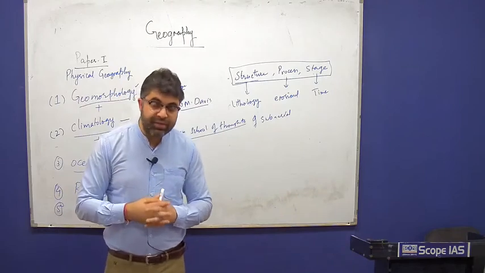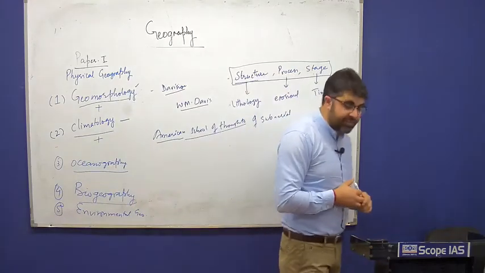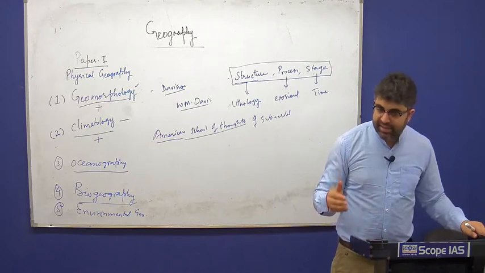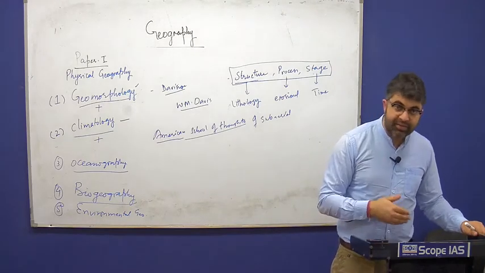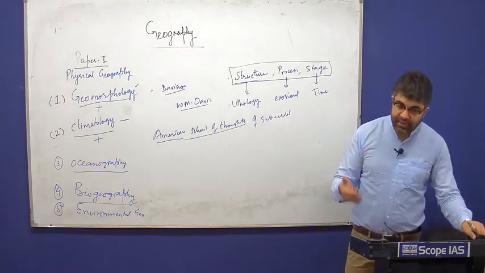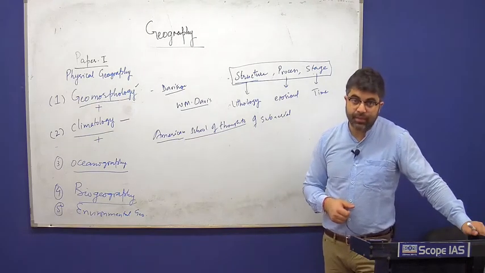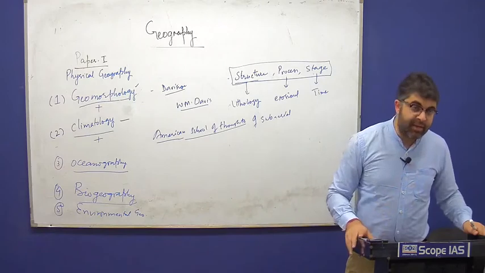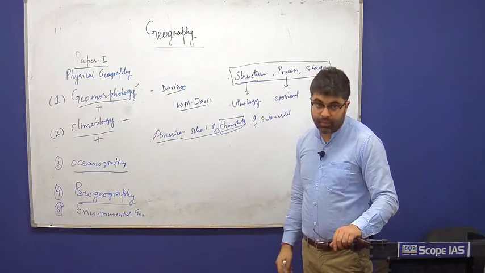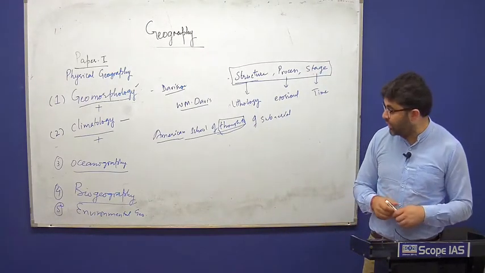We all know that most of the students who opt for the geography optional in the civil service examination do not have a geography background. They have not studied geography in academics. But because they find geography interesting and relevant, they can study it and score good marks, they choose geography optional. One of the mistakes that we make is that we do not focus on geographical thoughts. It's obvious because the students are not from academic geography.